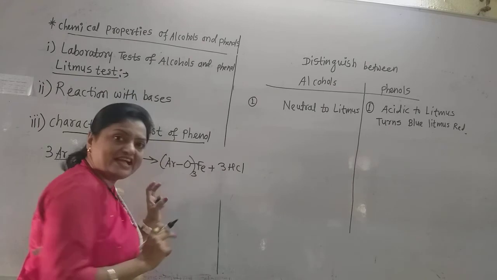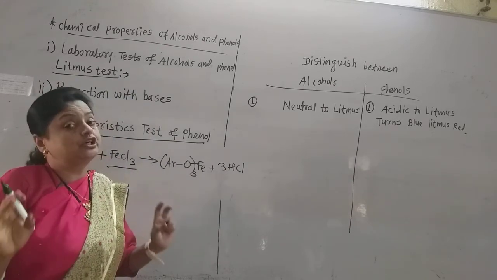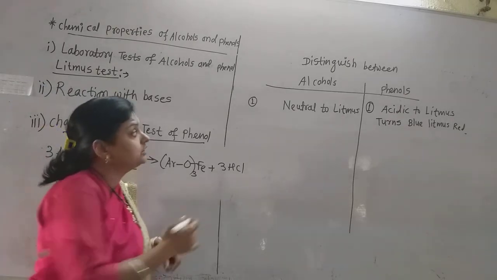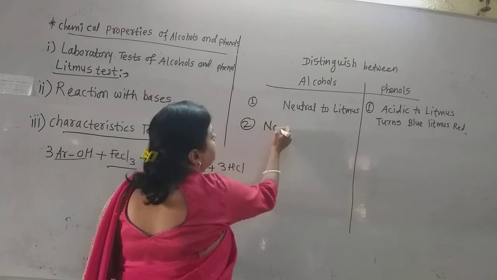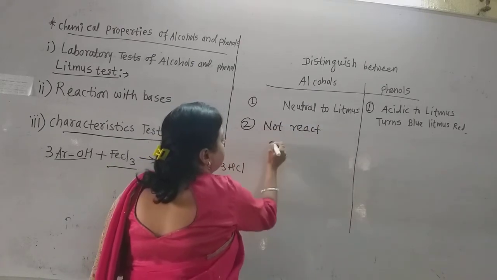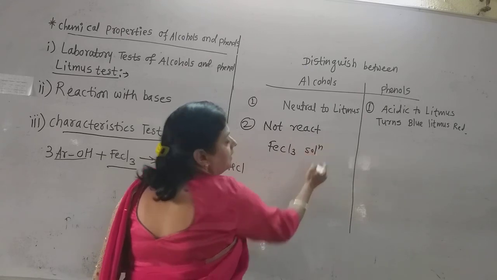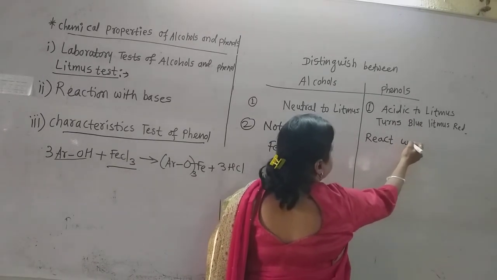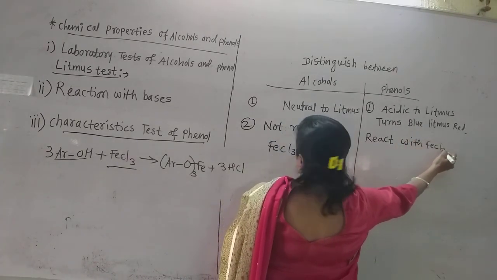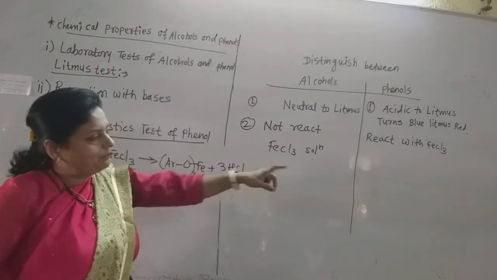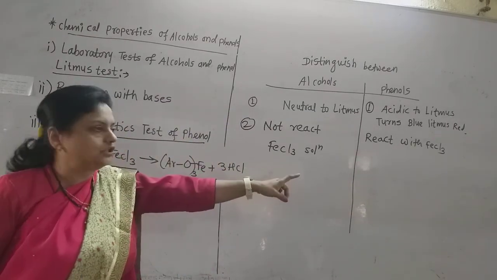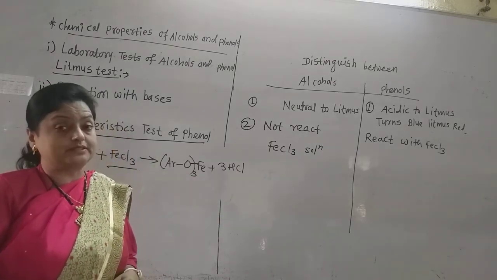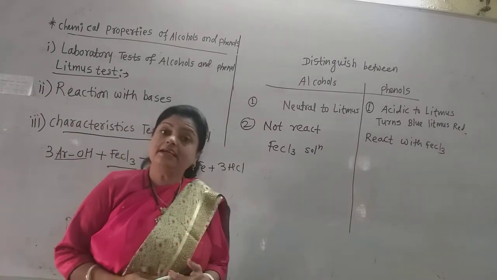But alcohols do not give such purple coloration, or alcohols do not give this reaction with the ferric chloride solution. So the second difference is that they do not react with the FeCl3 solution, but phenols react and give purple coloration with FeCl3, because this reaction is done there with the phenols and therefore they show the purple coloration. And this is the distinguishing test of alcohols and phenols. The remaining chemical properties we will see later, that is for 2 marks.